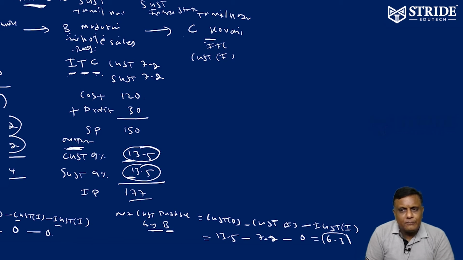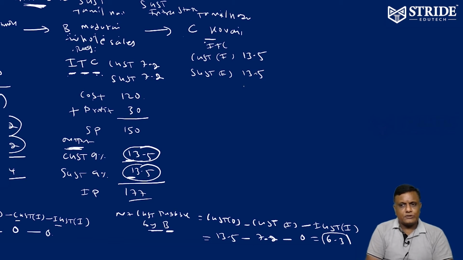How much GST credit for Mr. C of Kovai? 13.5. He paid two inputs. One is CGST input 13.5. Another one is SGST input, which is also 13.5. So CGST input 13.5, SGST input 13.5. There are two inputs.